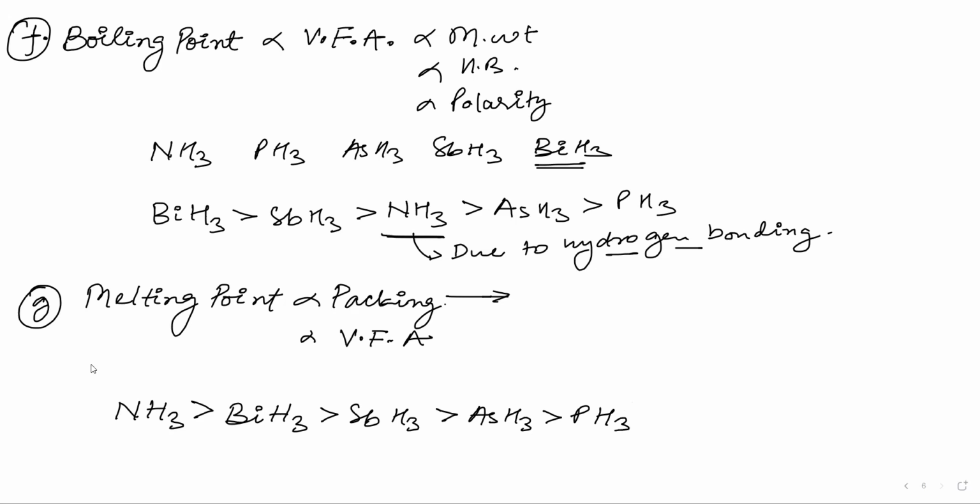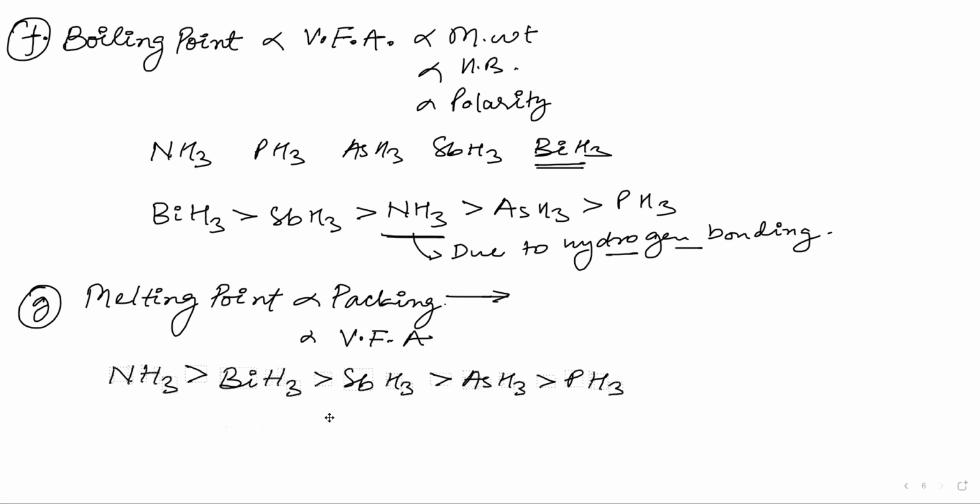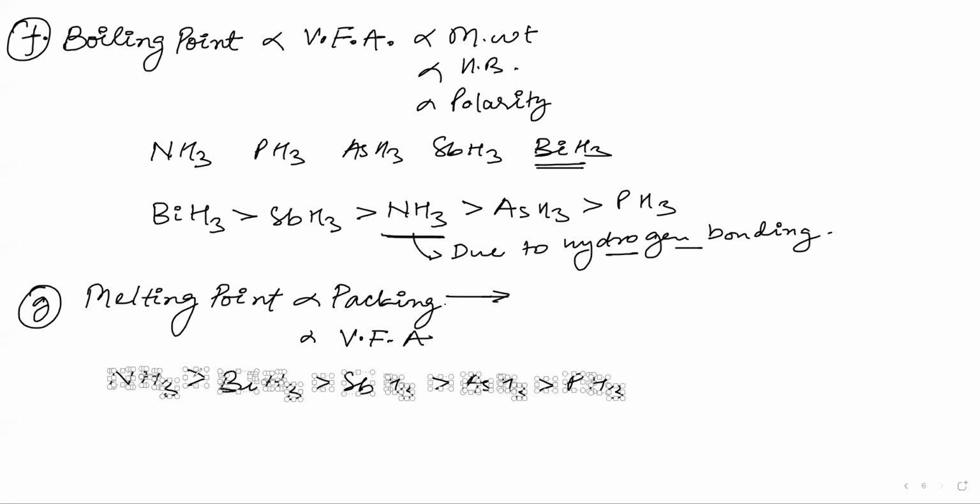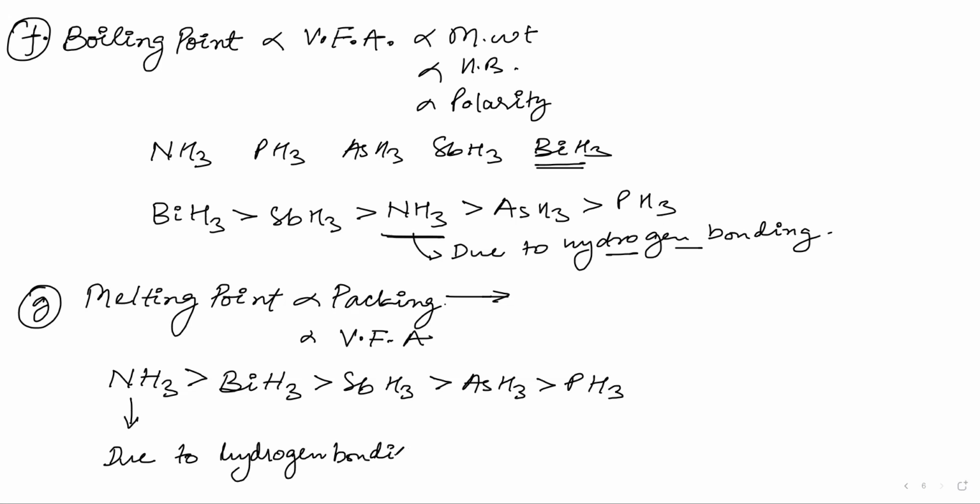So why does NH3 have a higher melting point than the heavier group 15 elements? Because it is closely packed, due to hydrogen bonding. Due to hydrogen bonding, it has a closely packed structure. After this, we will learn about the bond angle.